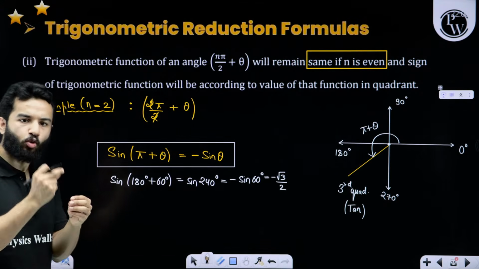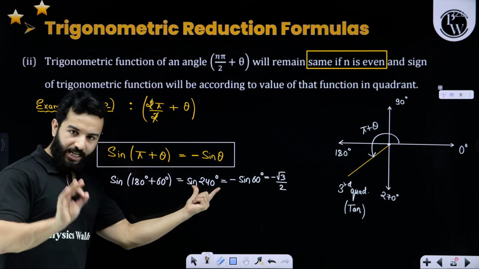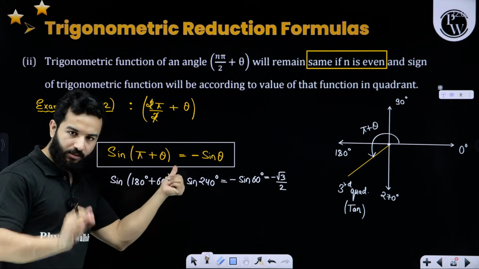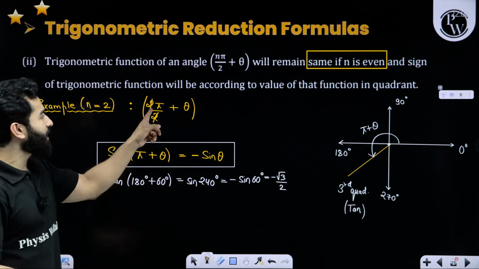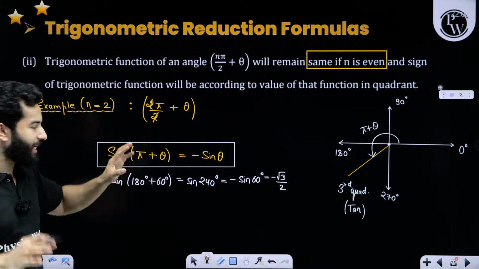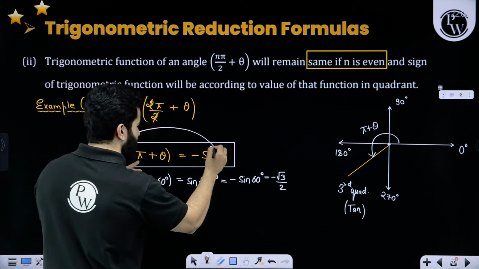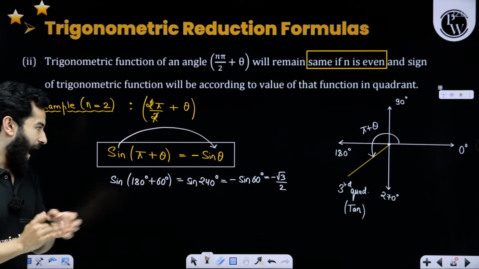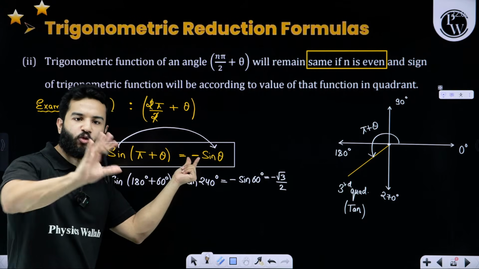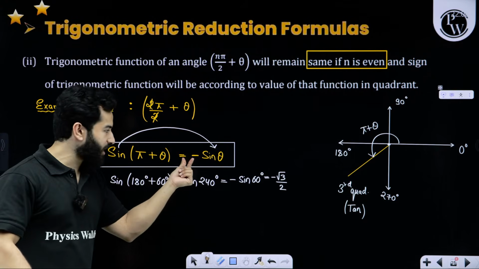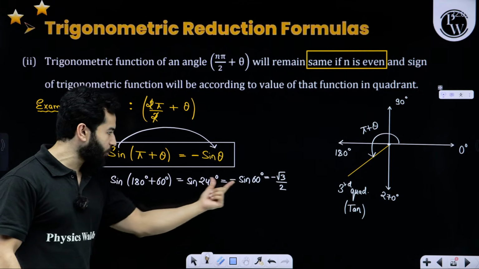It helps us to quickly find the answer. Sine 240 degree can be written as pi plus theta. If we have got pi over here, that means n is even. If n is even, then sine will remain sine, same trigonometric function. And positive or negative will be decided with the help of quadrant. That means this is going to be minus sine 60.